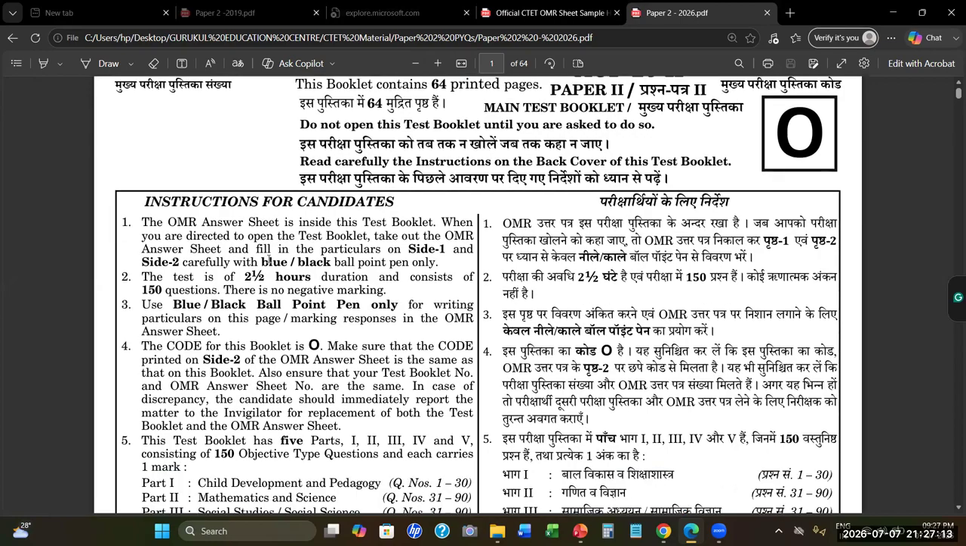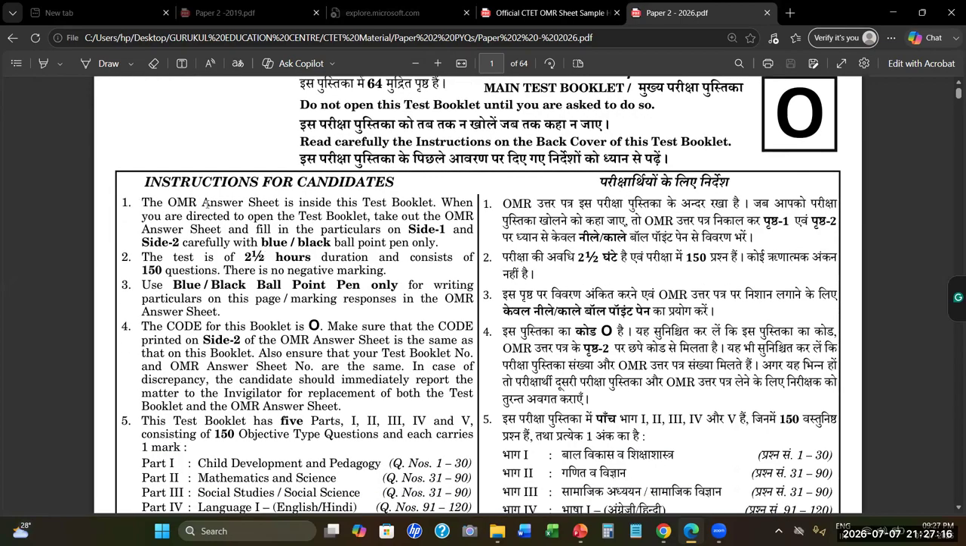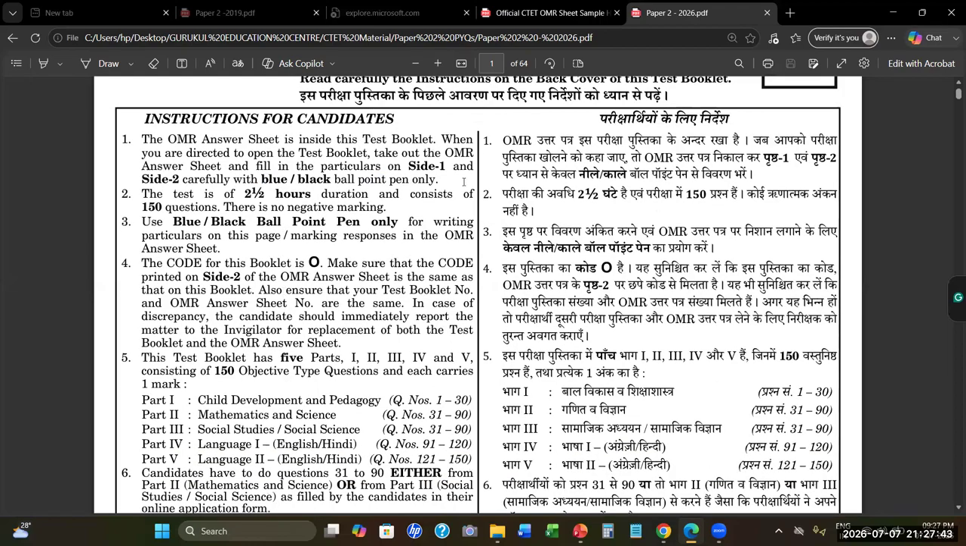You can see this. Here are the instructions for the candidates. The OMR answer sheet is inside this booklet. When you are directed to open the test booklet, take out the OMR answer sheet and fill in the particulars on side 1 and side 2 carefully with the blue or black ballpoint pen only. So when you have been told, then you will take out the OMR sheet from the paper itself. It will be mentioned in the question paper itself. Second, the test is of 2.5 hours duration and consists of 150 questions.